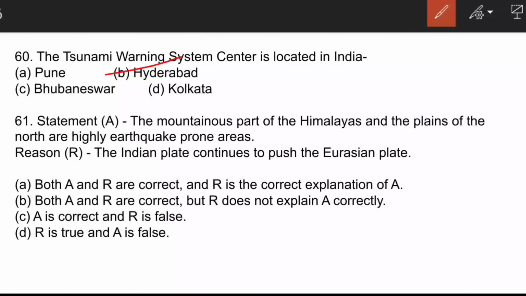The next question is, here statement and reason is given. The mountainous part of the Himalayas and the plains of the north are highly earthquake-prone areas. The reason is the Indian plate continues to push the Eurasian plate. So here A is the correct answer. Both A and R are true and R is the correct explanation of A.